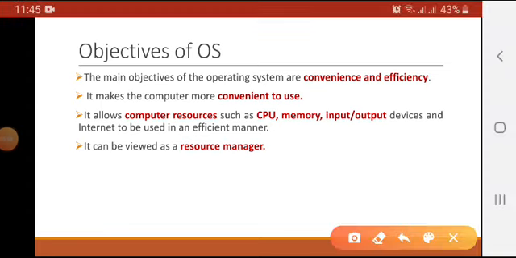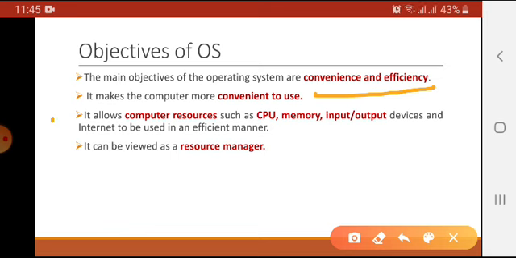The main objectives of operating system are convenience and efficiency. It means operating systems are planned to provide the convenience and efficiency to the users so that users can conveniently use the operating system and the computer. It makes the computer more convenient to use. We will find to use computer in a more easy way.